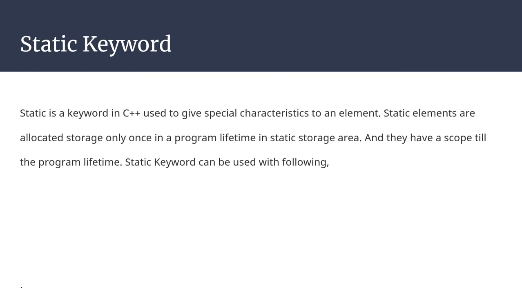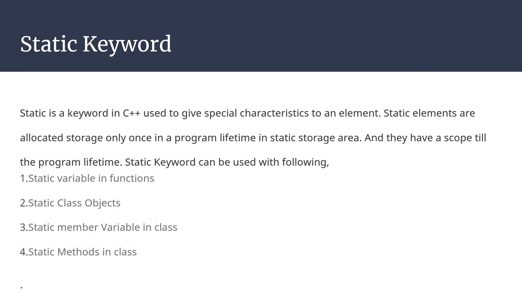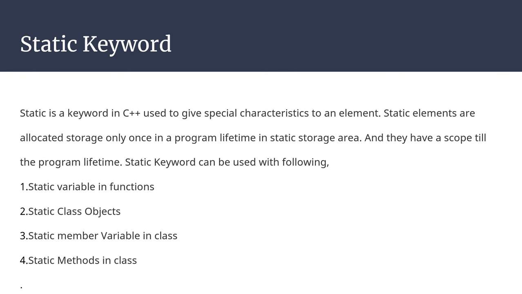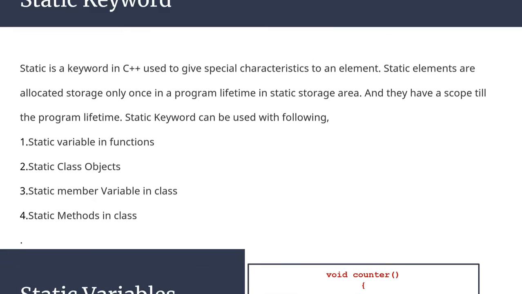Static elements are allocated storage only once in a program lifetime in the static storage area, and they have scope till the program lifetime. The static keyword can be used with the following. First, static variable in functions. Second, static class objects, static member variable in class, and static methods in class.